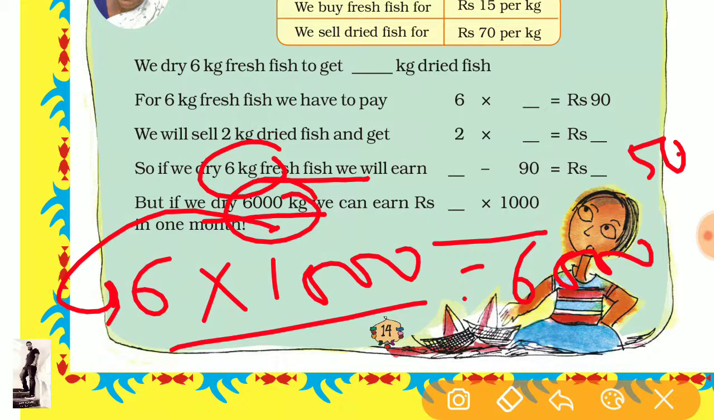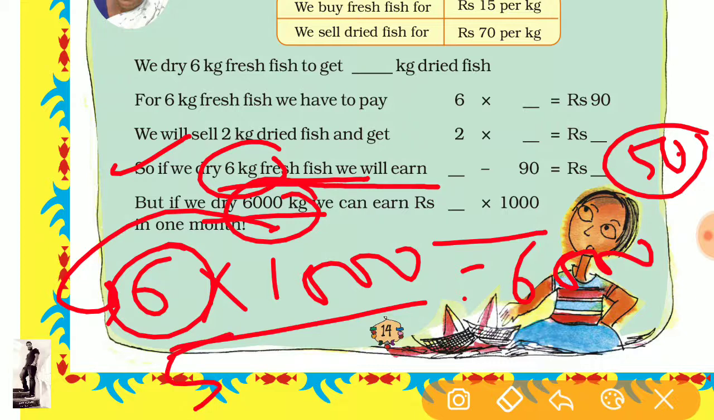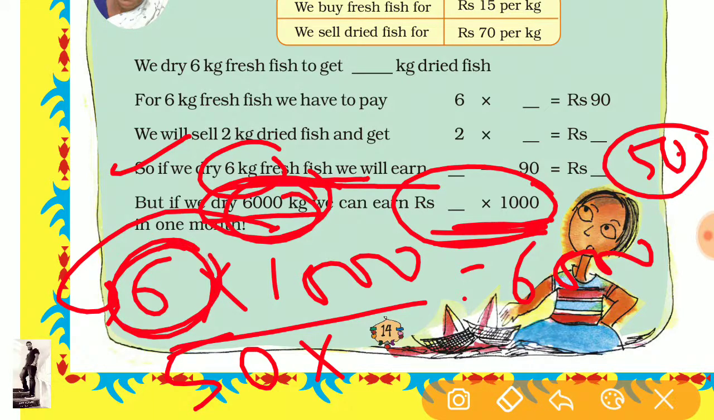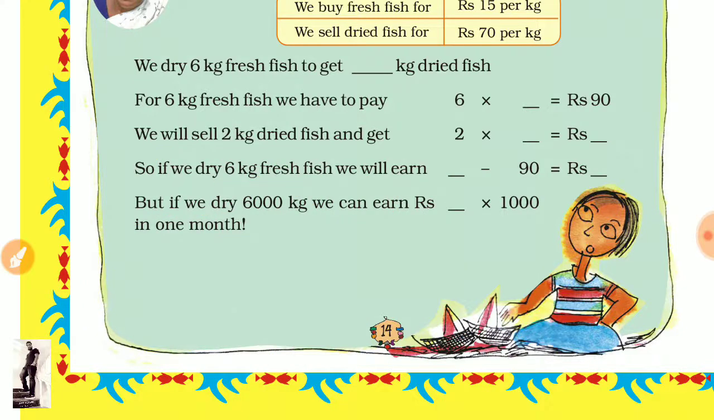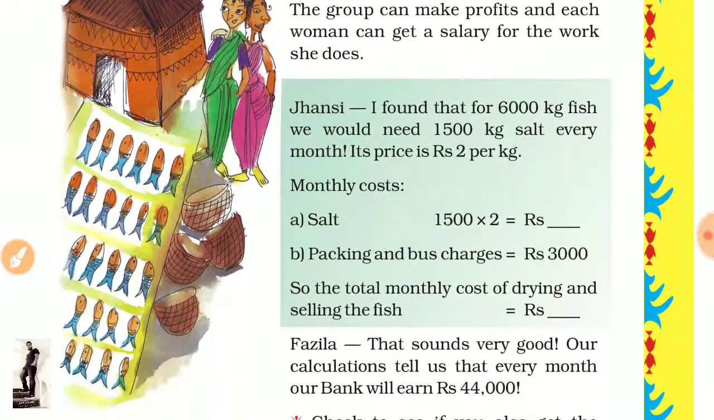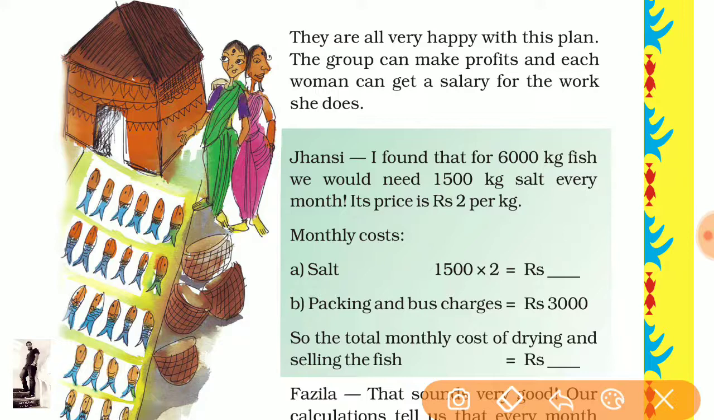Okay. Now in this statement, 6 kilogram fresh fish will earn how much? So 50 rupees, na. So in place of 6 kilogram, we can write there 50 rupees, because this is in rupees and this is in kilogram. So this 6 is replaced by this money. Okay, so we will write there 50 into 1,000, so it is 50,000 rupees. You can easily write there. This is the last page of this chapter.